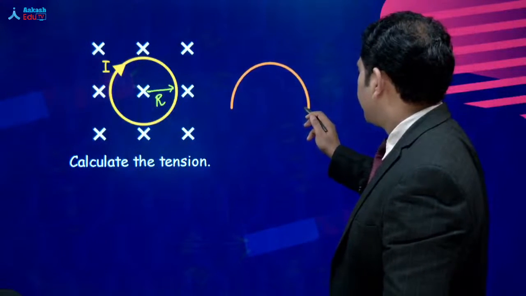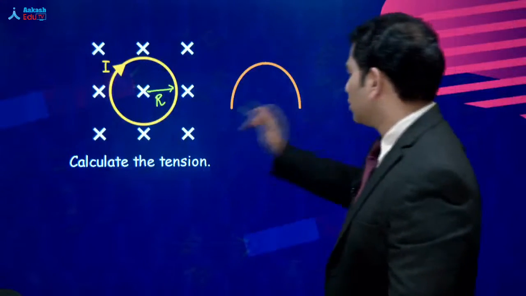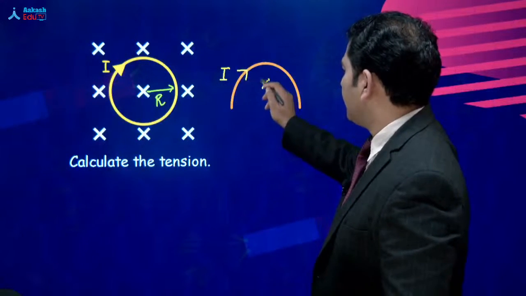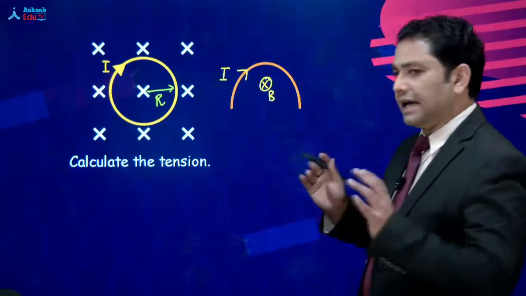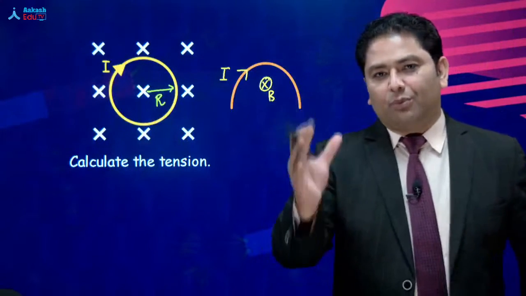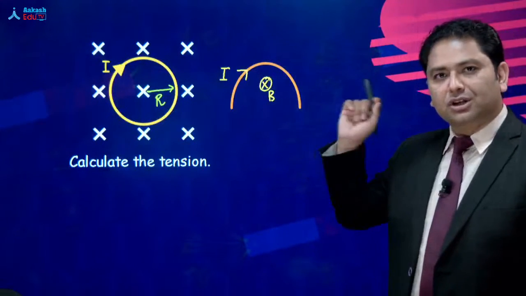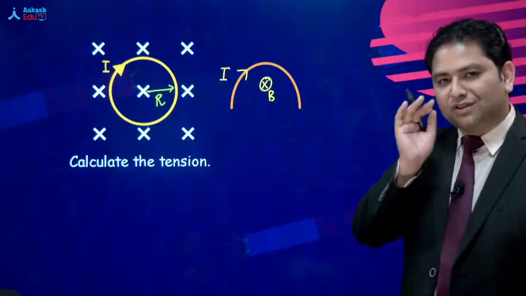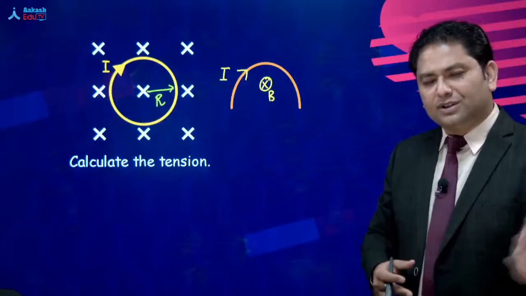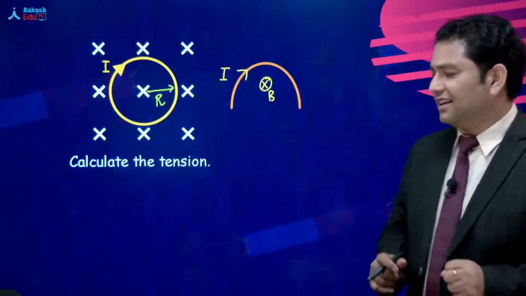We will cut this string. So where did we cut this string? At the mid. At the mid we cut this string, at both places. And here is the current, and here is the magnetic field. Don't forget, now we're going to make the free body diagram. In the free body diagram, the field should not be confused. That's one of the common mistakes, that you make a khichdi in your free body diagram, with the field and the current in the same place. Okay, make it neat, make it tidy.